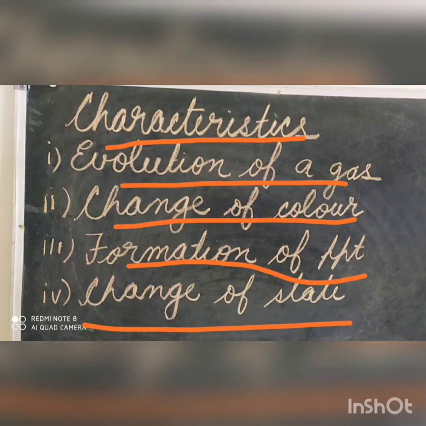Next characteristic is change of state. In many chemical reactions, a change of state is observed. The reaction might start with gaseous or liquid reactants and end up with solid products, and vice versa.